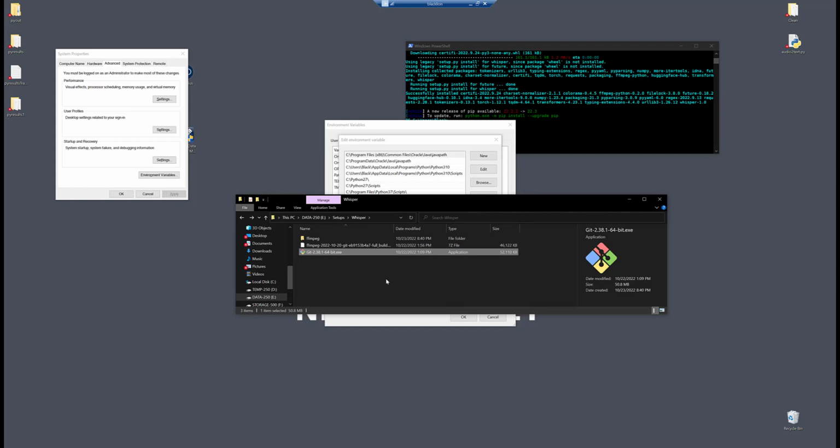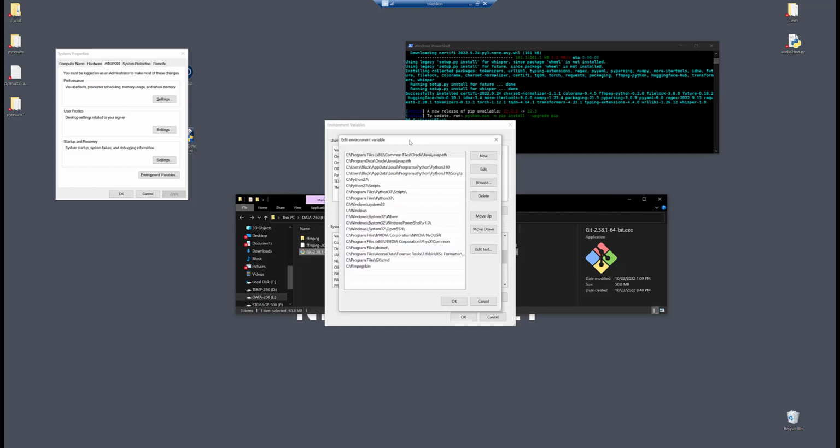It's just going to make installing Whisper a lot easier. So install Git, and then also add Git to your path. If you have multiple versions of Python in your path statement, you're going to want to have your 3.7 or 3.10 or whatever you've got, 3.7 and above, on the highest level of your path.